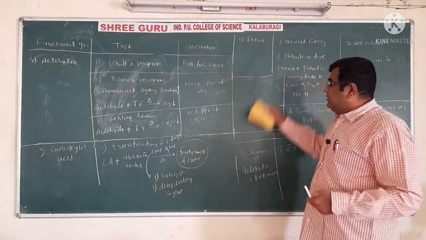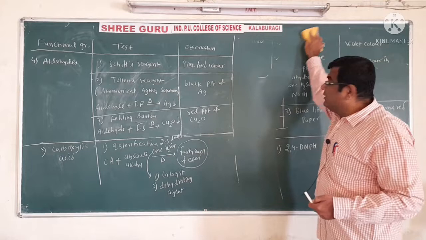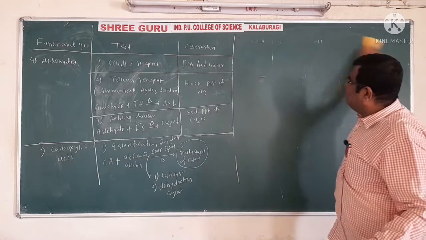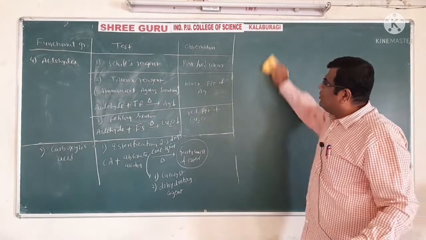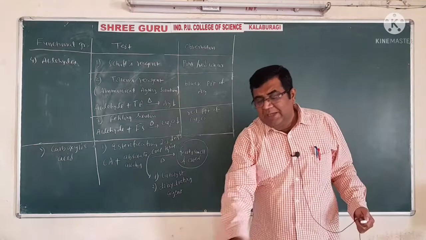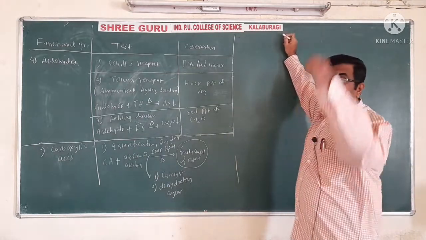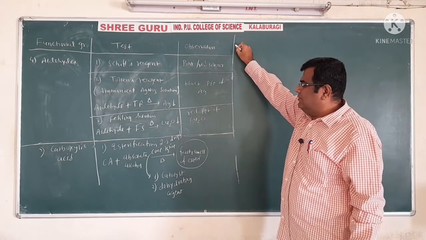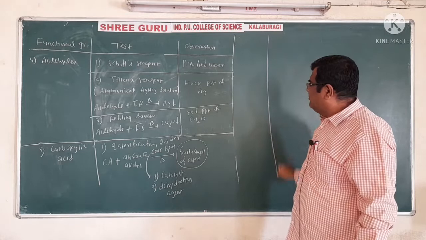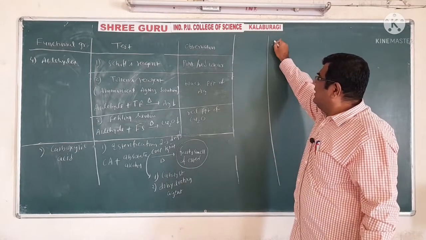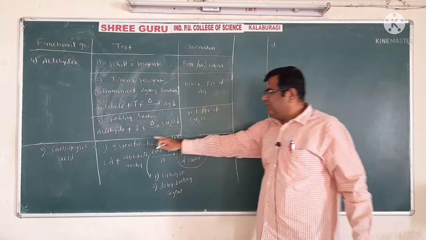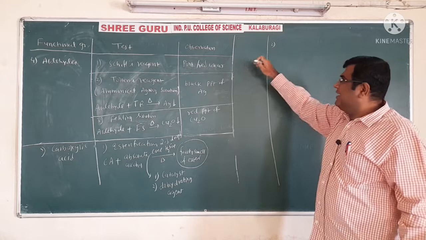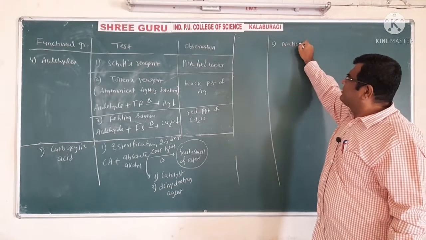The next one in the carboxylic acid is the sodium bicarbonate test. What is this sodium bicarbonate test? It is nothing but when carboxylic acid is treated with sodium bicarbonate, carbon dioxide gas is released with brisk effervescence. So in the first column we are writing the carboxylic acid, and in the second column, the first one is esterification. Second I am writing here, still carboxylic acid distinction reactions: sodium bicarbonate.